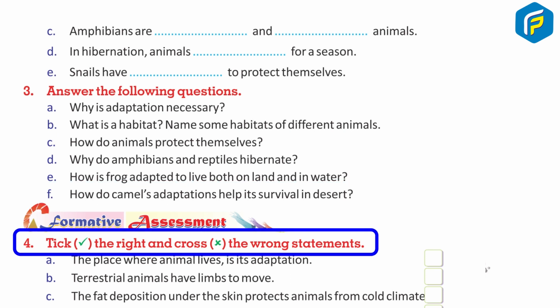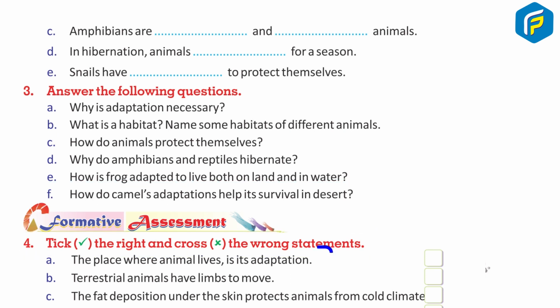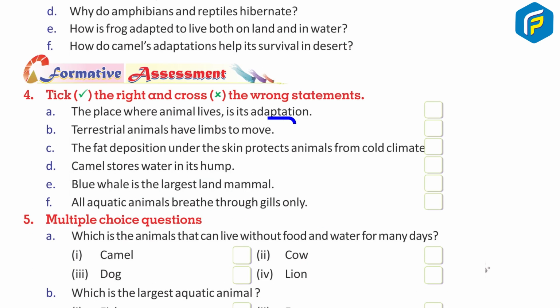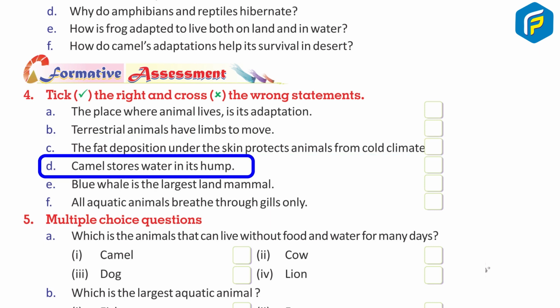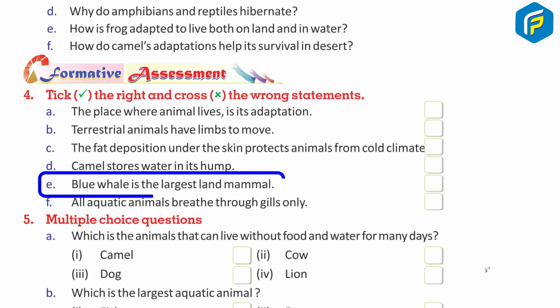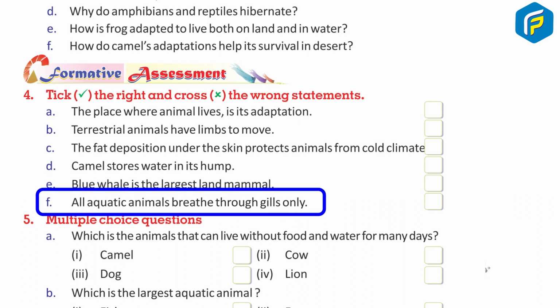4. Tick the right and cross the wrong statements. A. The place where animals live is its adaptation. B. Terrestrial animals have limbs to move. C. The fat deposition under the skin protects animal from cold climate. D. Camel stores water in its hump. E. Blue whale is the largest land animal. F. All aquatic animals breathe through gills only.